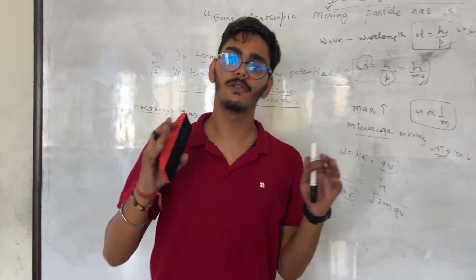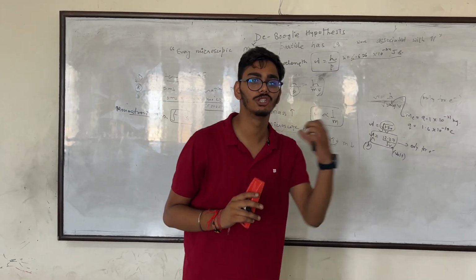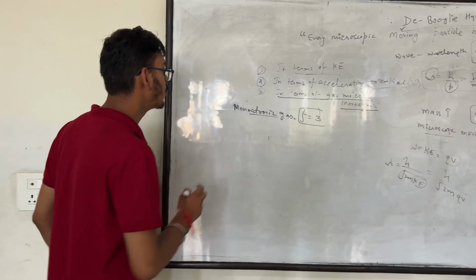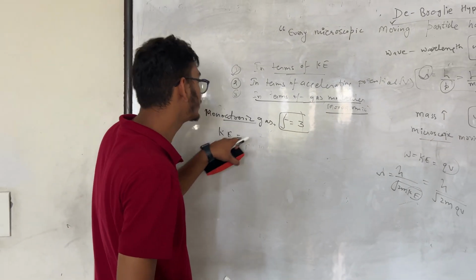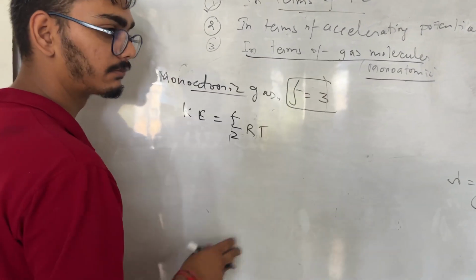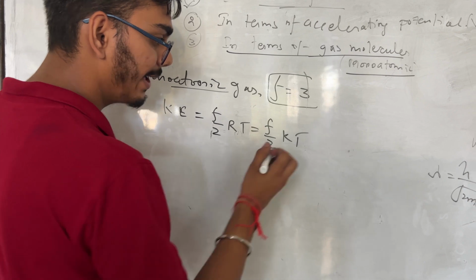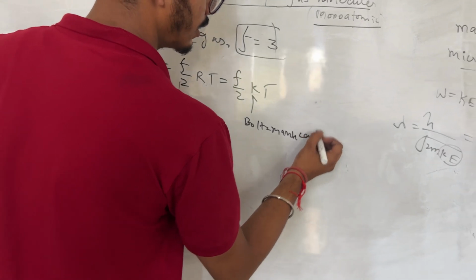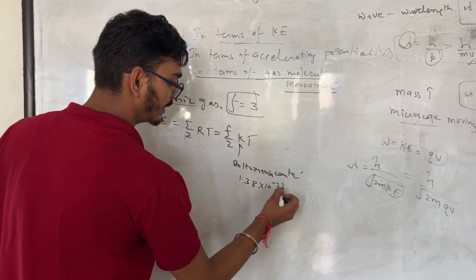Students, what exactly is degree of freedom? The degree of freedom is the minimum number of independent coordinates needed to define a system. So here in monoatomic gas, the degree of freedom would be 3. According to the kinetic theory of gases, the kinetic energy of the molecules of this gas would be f by 2 into R into T, or we can say f by 2 into k into T, where k is the Boltzmann constant, whose value is 1.38 into 10 to the power minus 23.